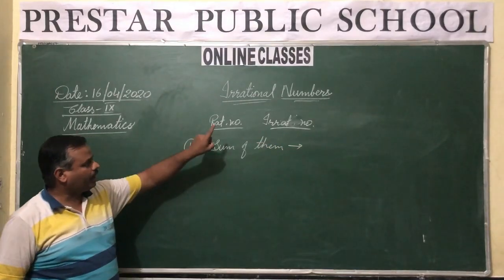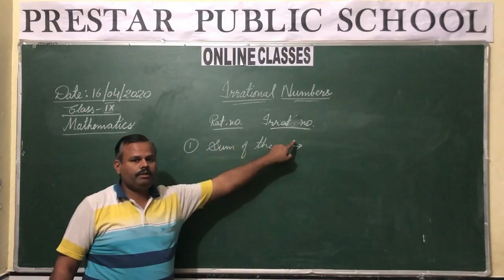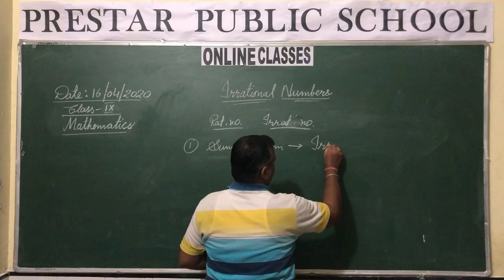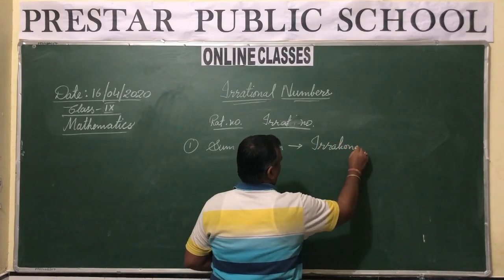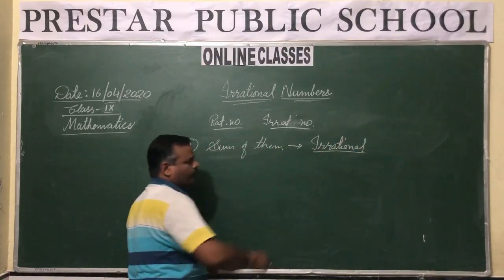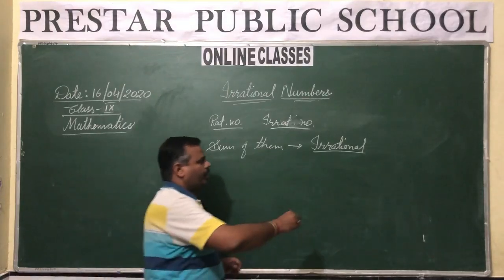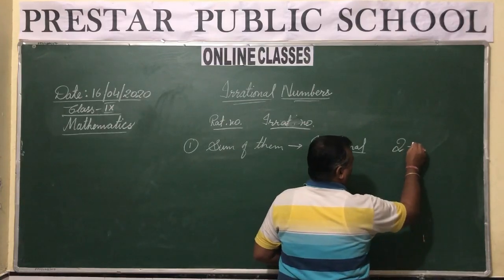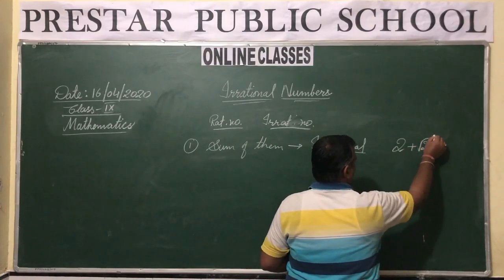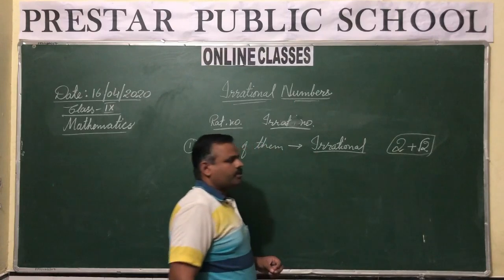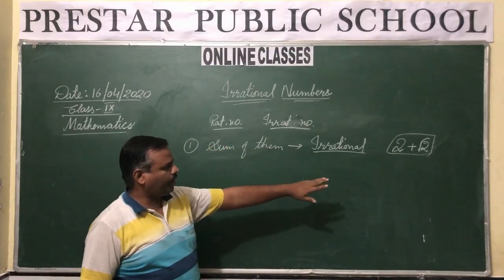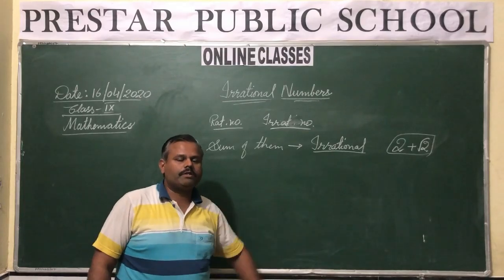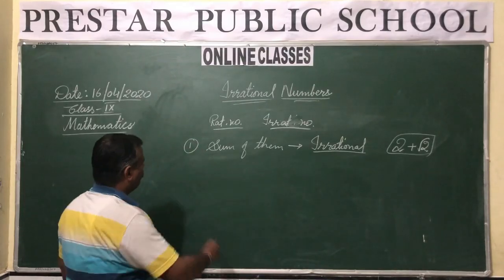If you are adding a rational number to an irrational number, their sum will always be irrational. Example, suppose you take the rational number 2 and the irrational number under root 2. The sum of these two cannot be calculated further, it will remain 2 plus under root 2, but it is to be considered an irrational number.